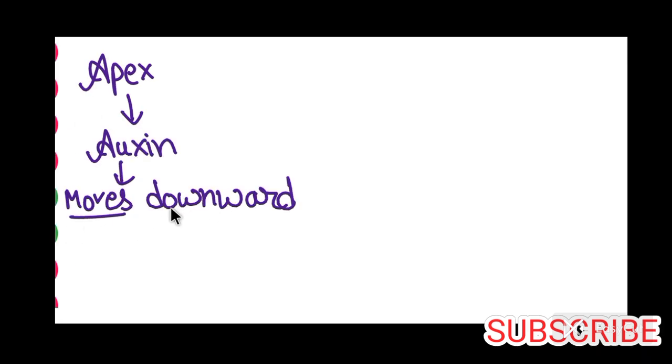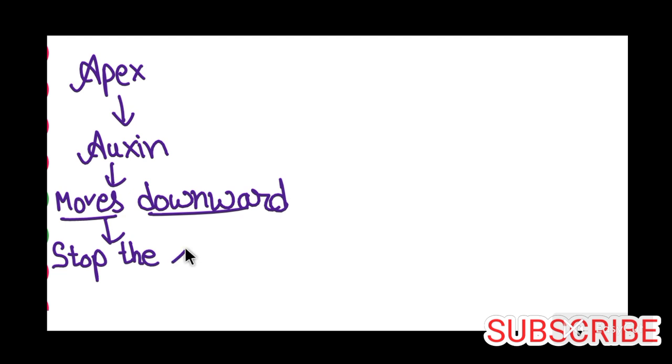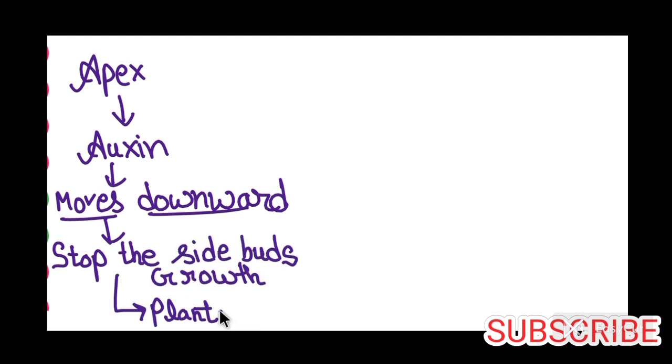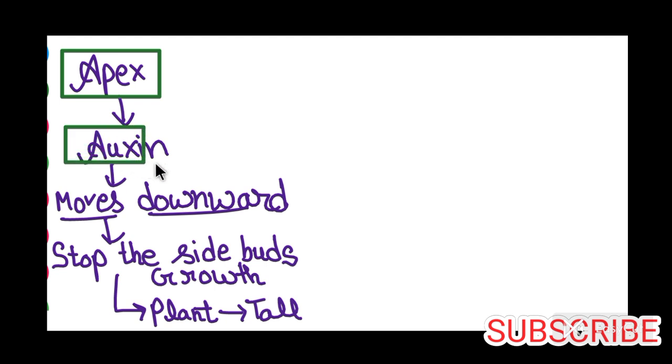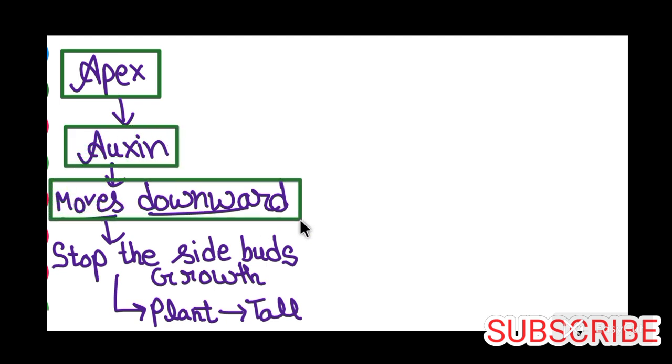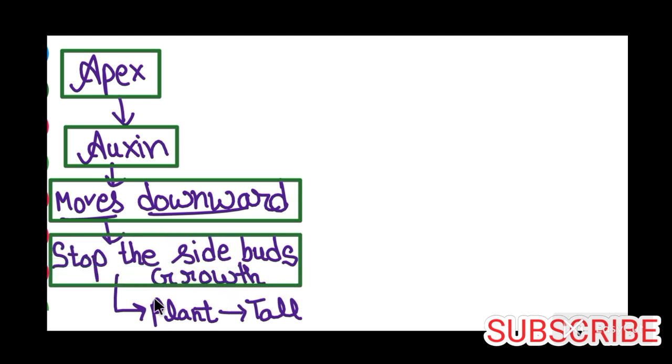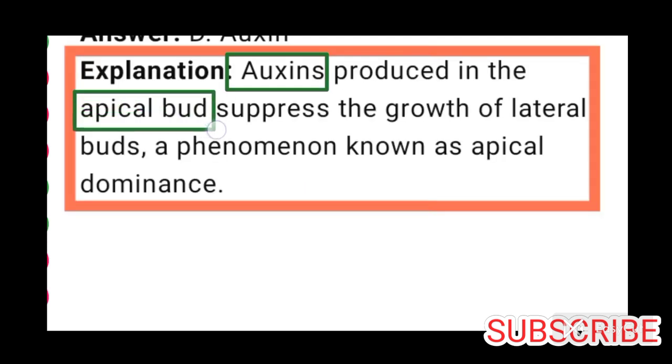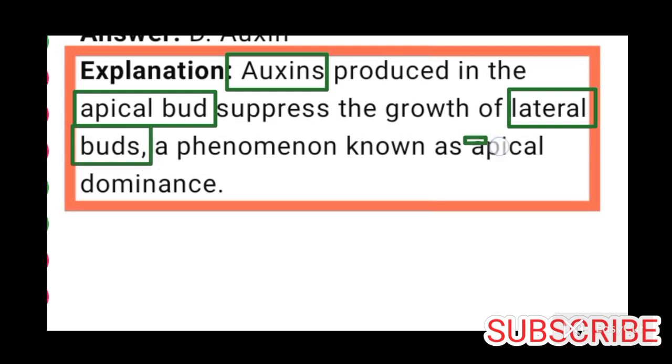The tip of the plant is called apex. Apex produces auxin. Auxin moves downward from the tip and stops the side buds from growing. So the plant becomes tall. What is apex? Apex is the tip of the plant. So the plant grows tall instead of bushy. Auxin produced in the apical bud suppresses the growth of lateral buds, a phenomenon known as apical dominance.